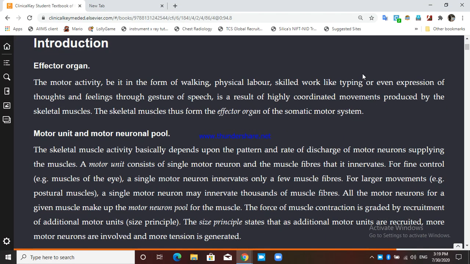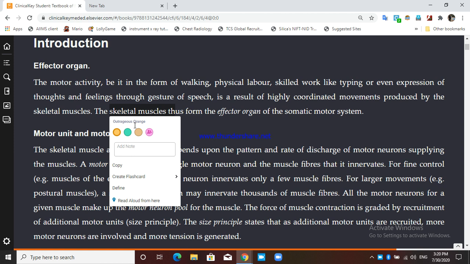So basic term. What is an effector organ? So I told you effector organ is nothing but it is a muscle which executes your motor plans. That is the effector organ. Like in physical labor, walking, or any type of skill like typing, all that, gesture through speech, facial movements, and everything. The effector organ here is the skeletal muscle. So skeletal muscle is the effector organ, you can say.